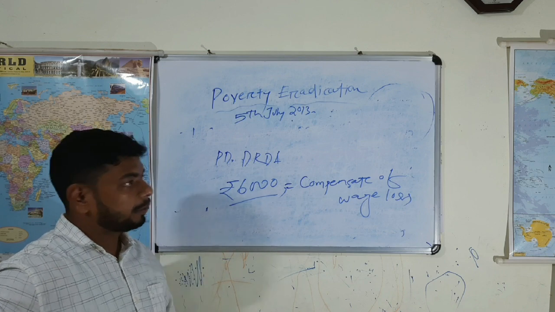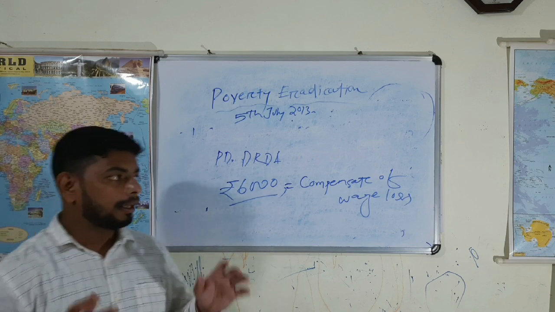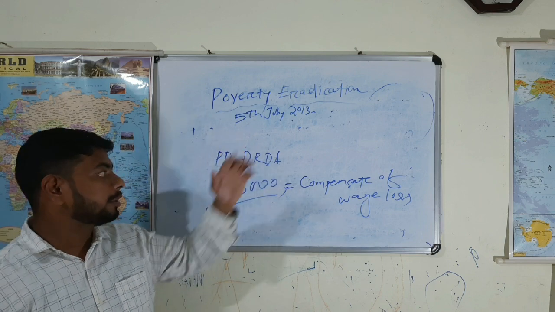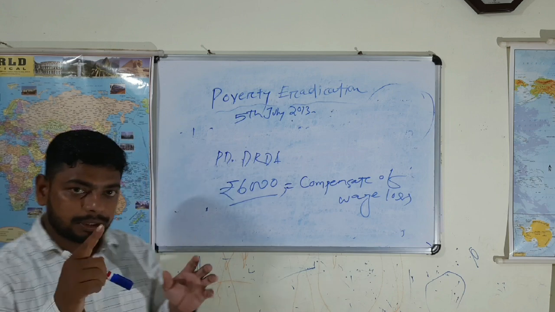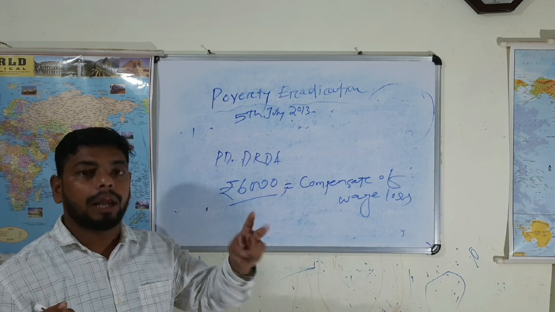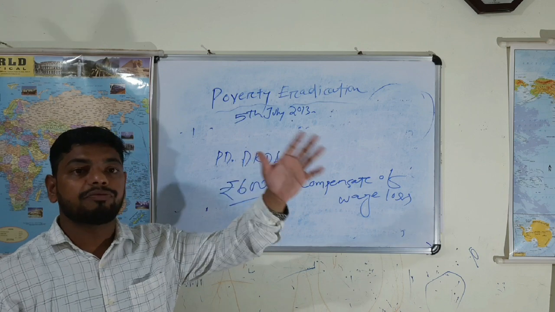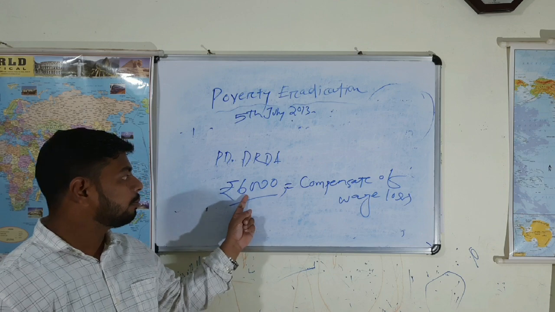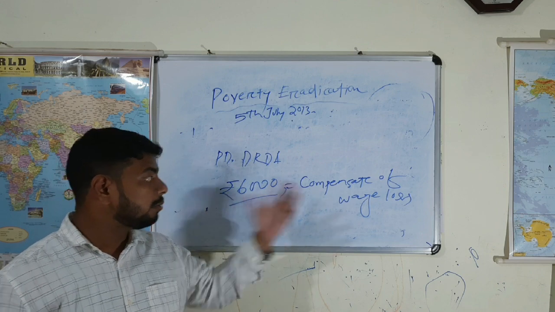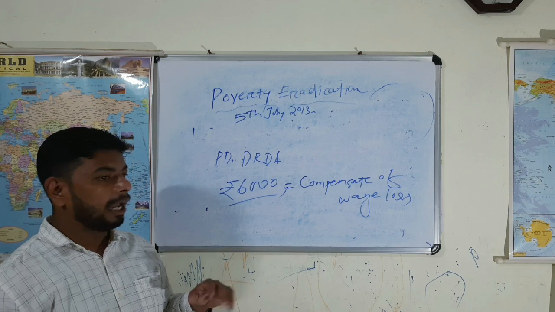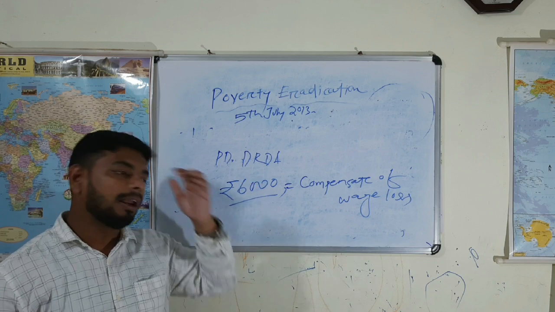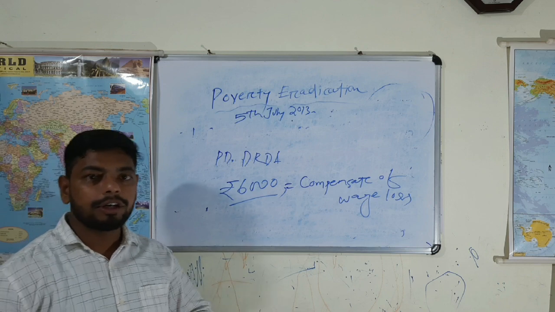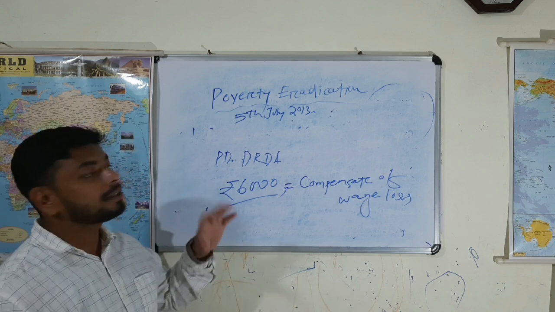What we understood about food is the National Food Security Act. That's an act, but which are the schemes? The targeted public distribution system is one of the schemes. Antyodaya Anna Yojana is another scheme where the poorest of the poor households were provided food grains. Then pregnant women were provided financial assistance of rupees 6,000 to compensate for wage loss. In fact, Anganwadi Kendras were there, where children were provided nutritional foods, because better children will be a better future.